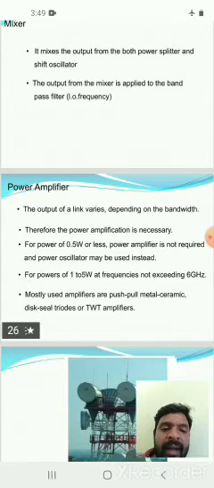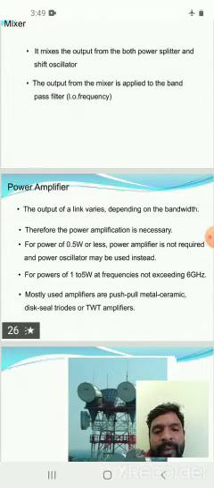The signal frequency is 6 GHz, and the signals are transmitted into free space through the antenna after being boosted by the power amplifier. The power amplifier increases the signal strength to 1 to 5 watts in the 6 GHz range. Here a traveling wave tube amplifier, push-pull metal ceramic, or disc seal triodes are used as the power amplifier.